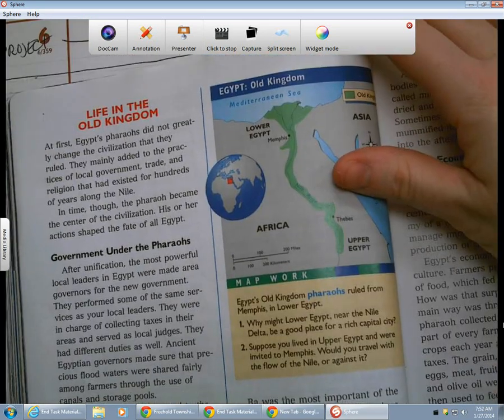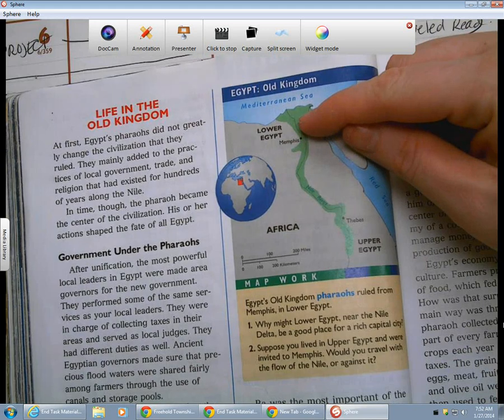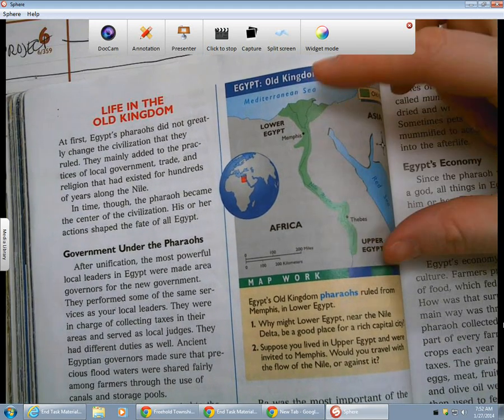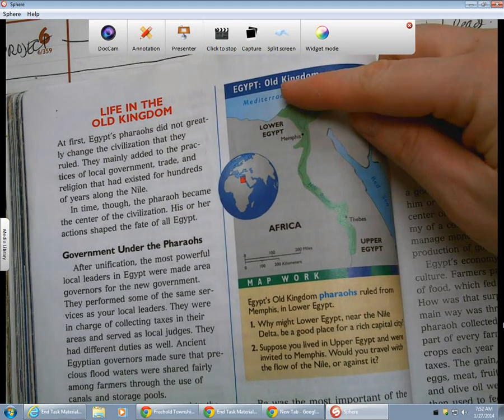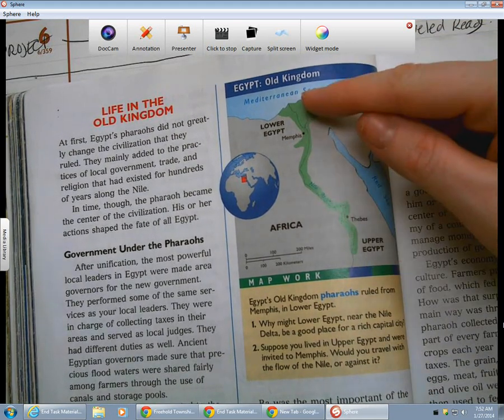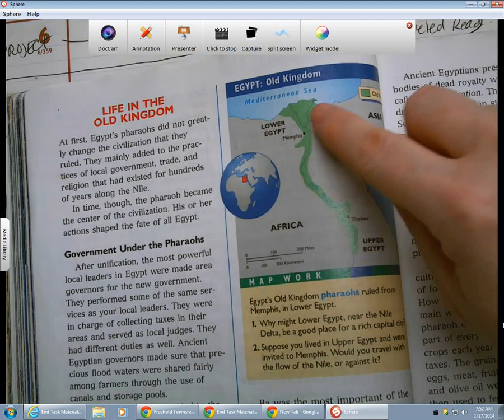If you look at the map here too, Lower Egypt's up here and Upper Egypt's down here. And you might think it's a little strange, but remember that the Nile River flows from south to north. So Upper and Lower. So it starts here and ends here. And remember, here's our delta.